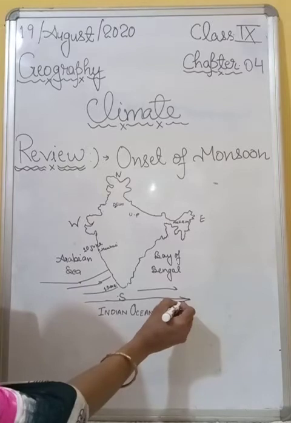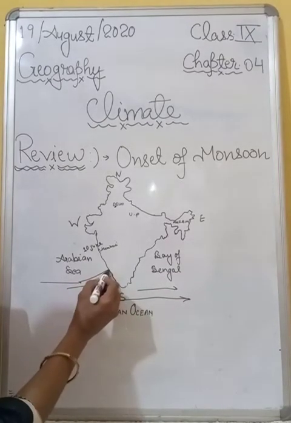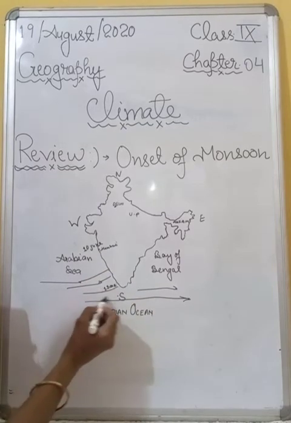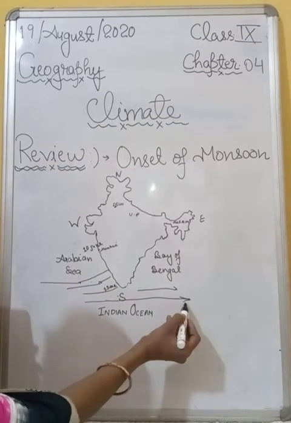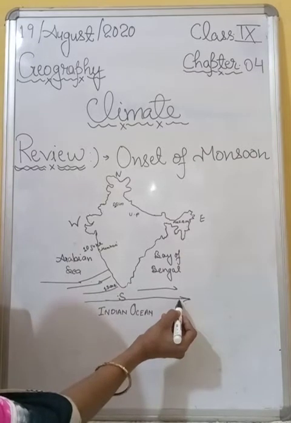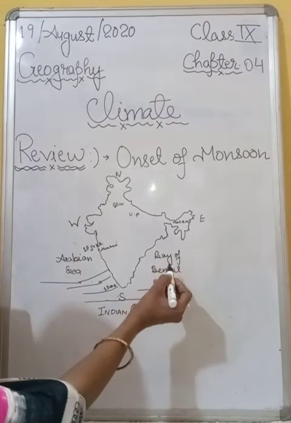All right, and these are the Arabian Sea branch and the Bay of Bengal branch. This is the Arabian Sea branch and this is the Bay of Bengal branch. Both move rapidly.